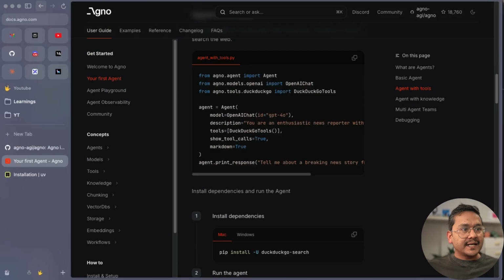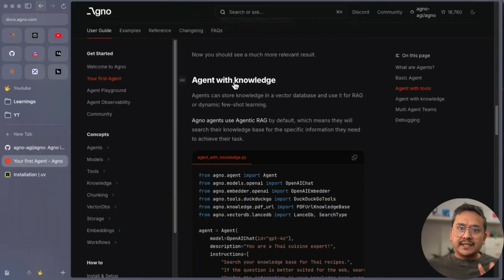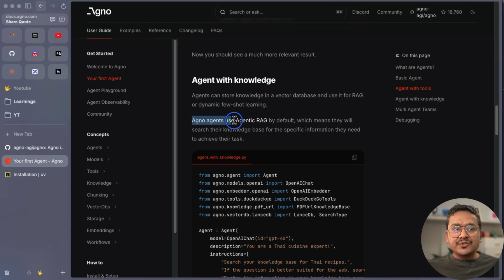Now if I go back, the third one is agent with knowledge, right? Agents can store knowledge in a vector database and use it for RAG or dynamic few shot learning. AGNO agents use agentic RAG by default. I have already created two videos about AGNO when it was Phidata.